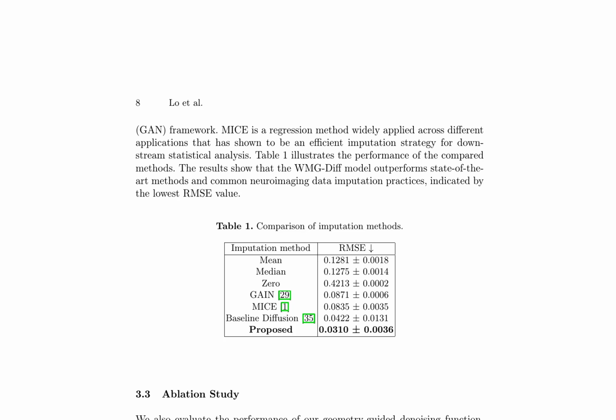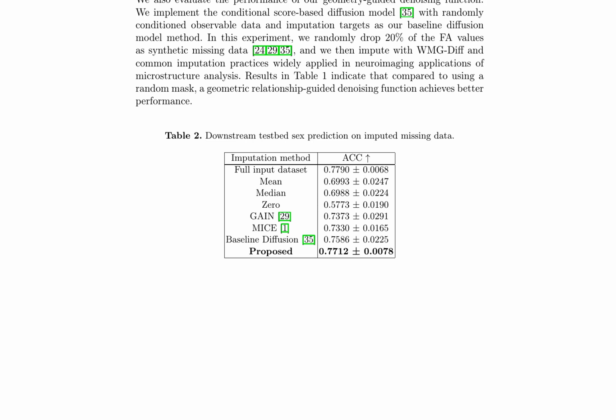An ablation study further examines the efficacy of the geometry-guided denoising function, showcasing that incorporating geometric relationships into the denoising process yields better outcomes compared to randomly masking data. The results of a downstream testbed sex prediction on imputed missing data, presented in Table 2, highlight the proposed method's exceptional accuracy, surpassing that of all other imputation methods.